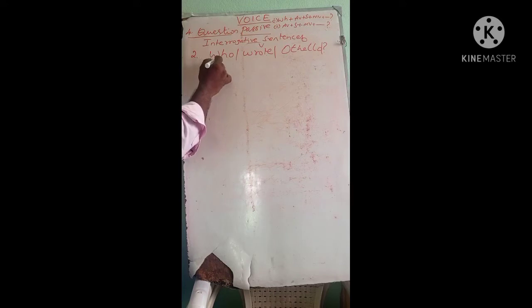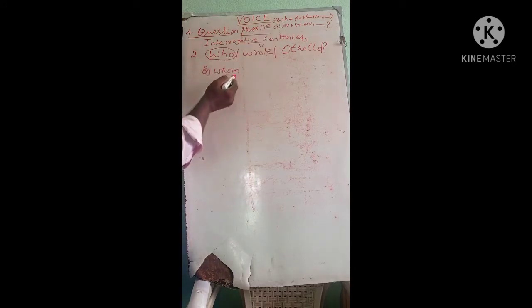See, whenever you are given WH, that is who, you can easily start with by whom. Don't forget. Okay, by whom. If the question is given with who, you can start your answer with by whom. Clear? By whom.